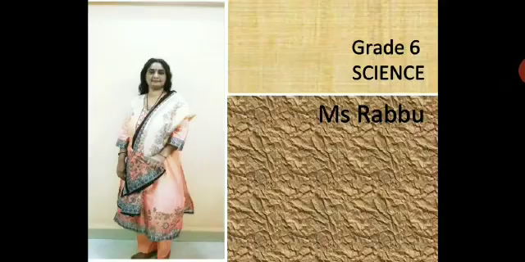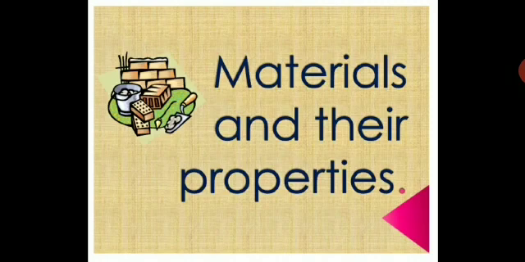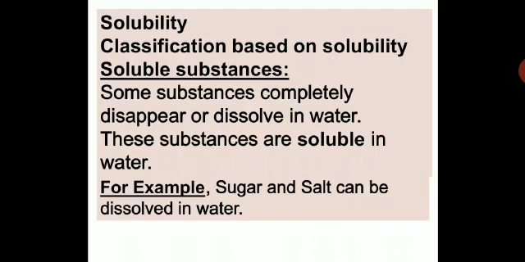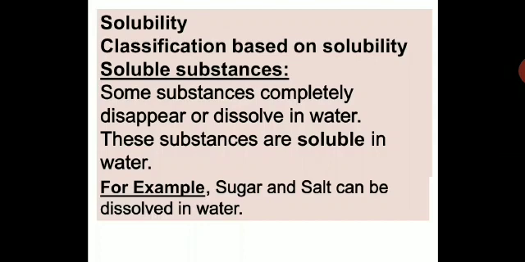So, here we will continue with chapter 4, sorting materials into groups. Here we have seen materials and their properties. Today we are going to learn classification based on solubility. In materials and their properties, we have learned hardness, softness, transparency and all that. So we are going to learn solubility over here. Classification is one of the criteria to classify substances. So classification based on solubility, you are going to write this in your notebook.